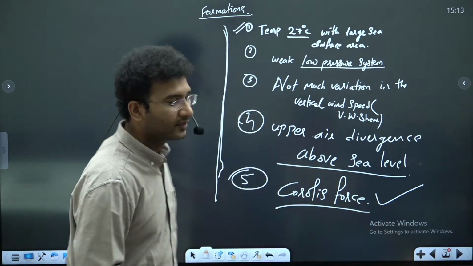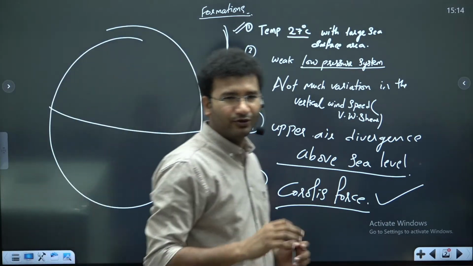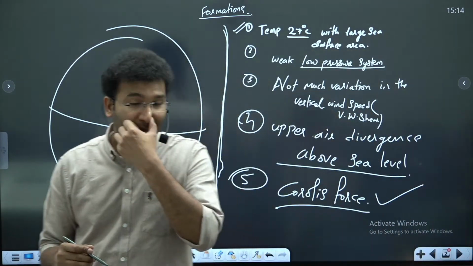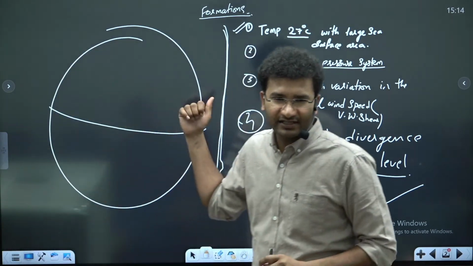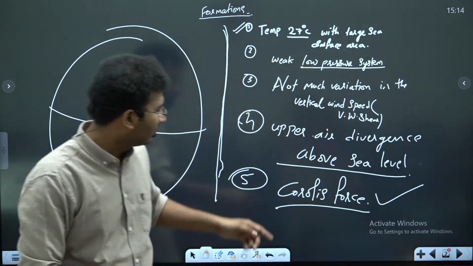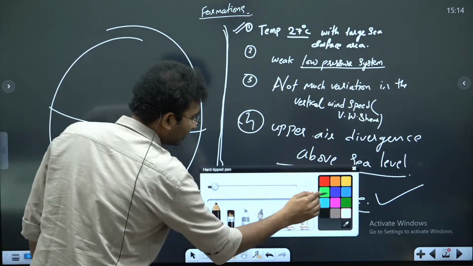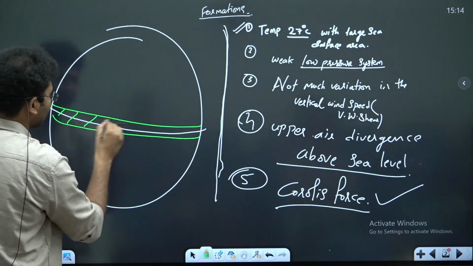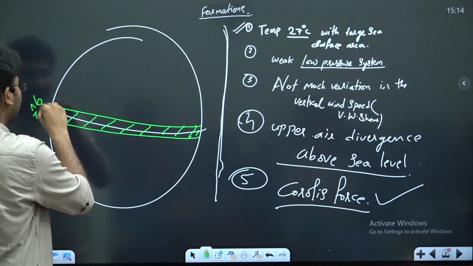Now by this logic, at which part of the globe is Coriolis force absent? If this is your earth, at which part do you find the absence of Coriolis force? At the equator there is no Coriolis force. That means, do you see any tropical cyclones at the equator? No tropical cyclones form at the equator. Why? Coriolis force is 0 at the equator. That's why you will not find tropical cyclones between 0 degrees and 5 degrees north and south. This is the area with no tropical cyclones.